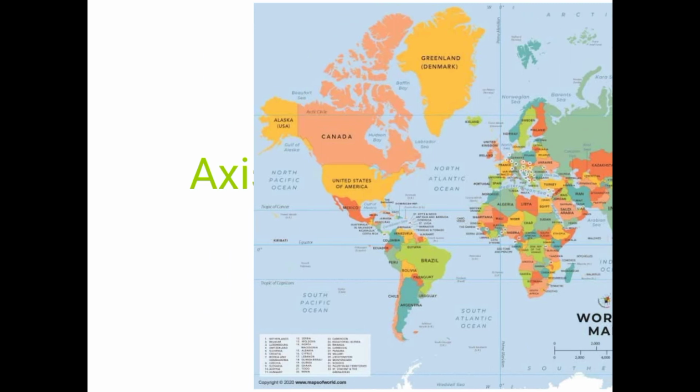Next, axis of the earth. What is axis? You want to know that, isn't it? Yes, you notice that a needle is fixed through the globe in a tilted manner. Tilted means crossways. If we send it straight from the north pole to the south pole inside the globe, we call it the axis. The two points on the globe through which the needle passes are the two poles, north pole and south pole. The globe moves around this needle.